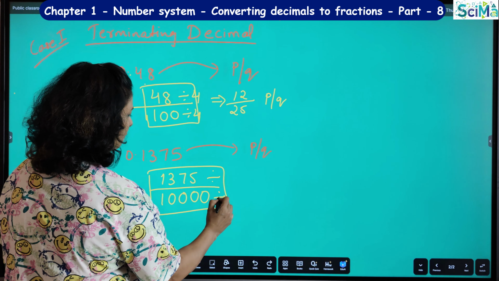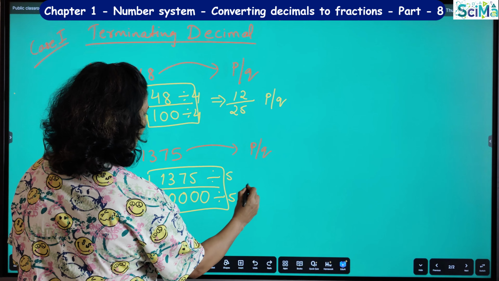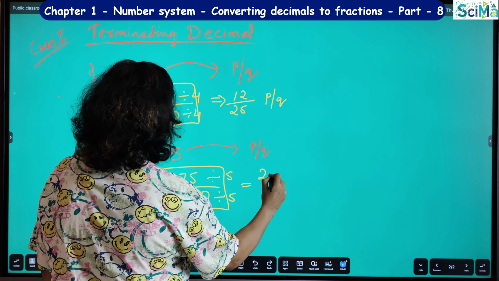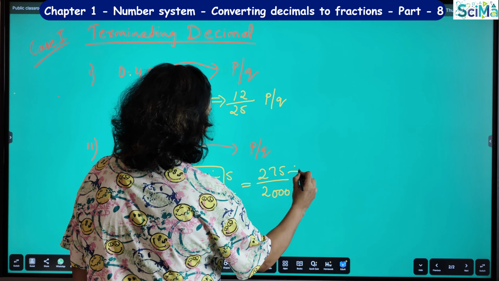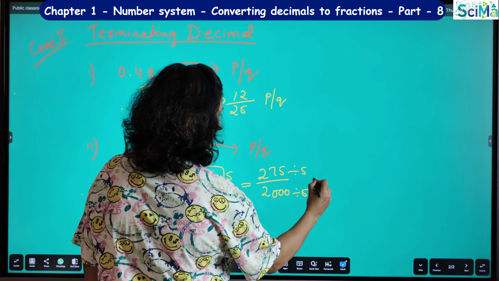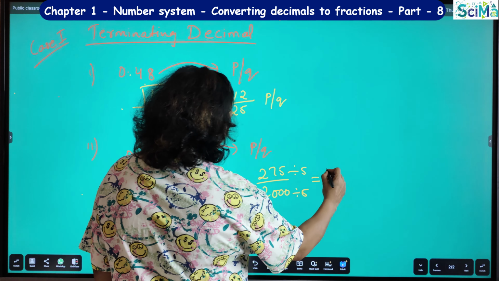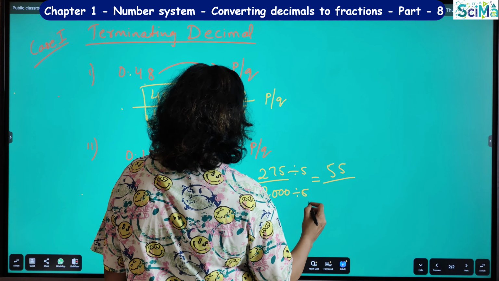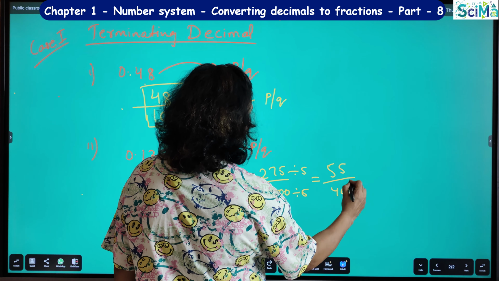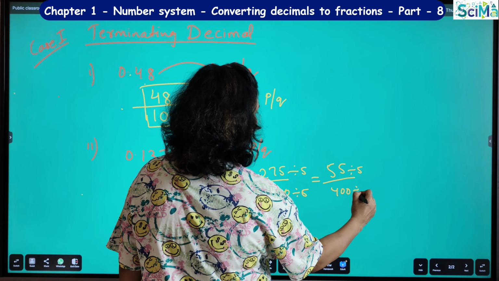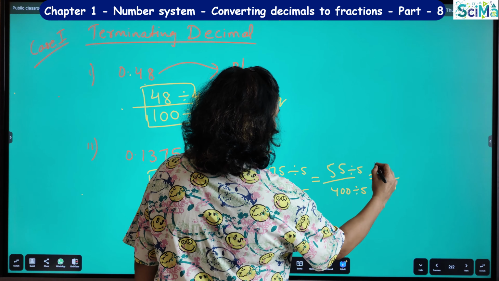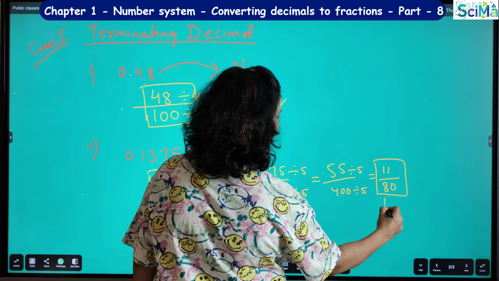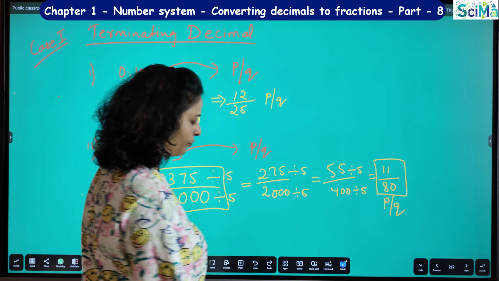Divide with 5, you will get 275 by 2000. Again divide with 5, you will get 55 by 400. Again you divide with 5, you will get 11 by 80. So this is the final answer in the form of p by q.